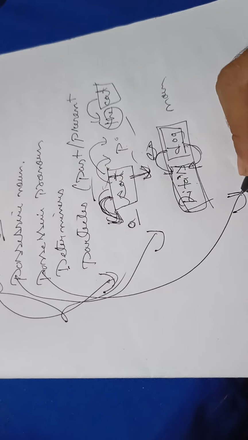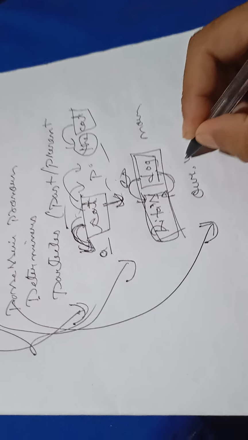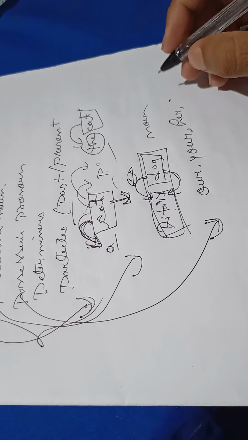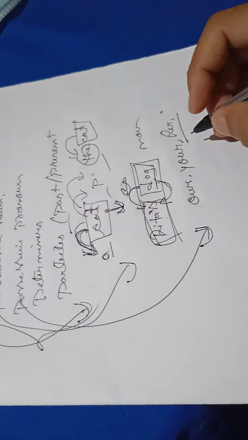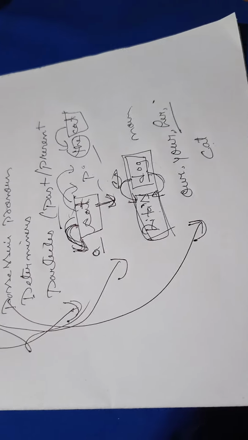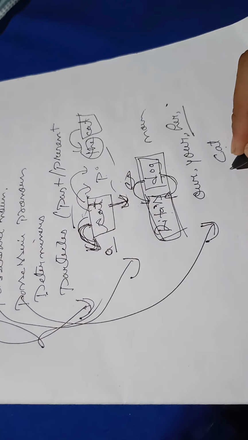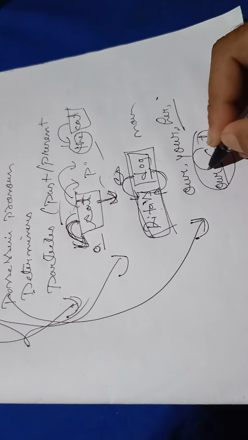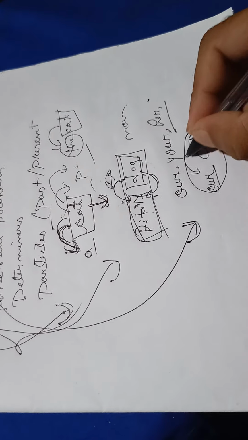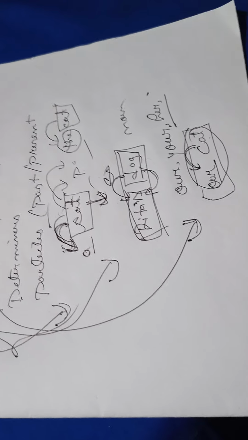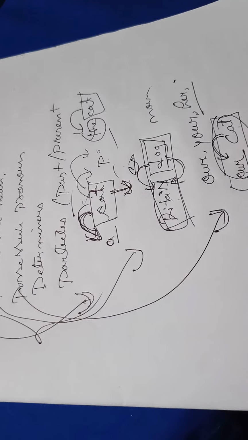And again, possessive pronouns. What are possessive pronouns? Our, your, her, these are all possessive pronouns, right? Let's say I'm taking the same example, cat. When you say cat, it's not specified, right? When you add a possessive pronoun like our cat, that means this cat has been specified by this possessive pronoun. Then these two are now working as a noun phrase with the head word noun, that is cat, right?